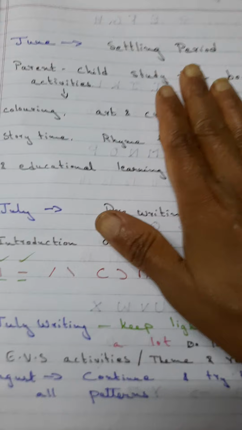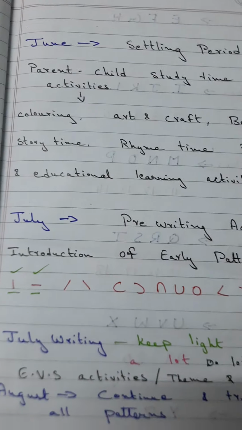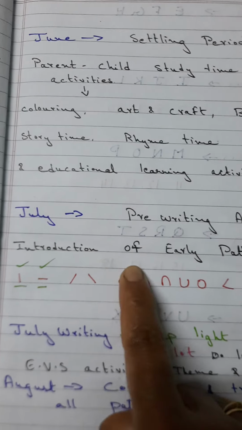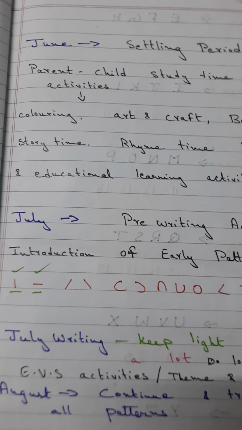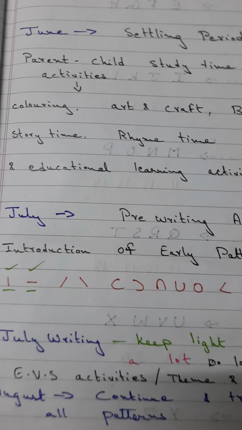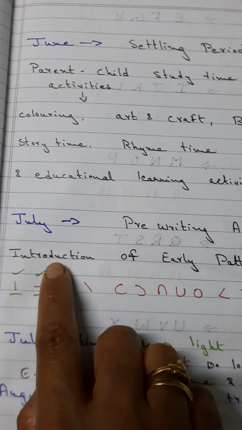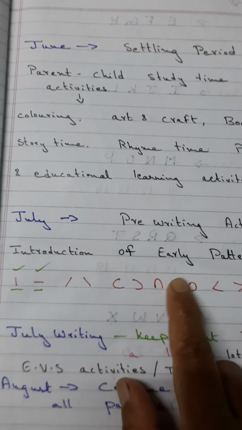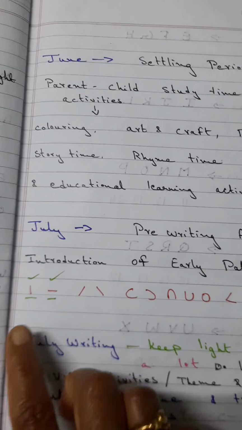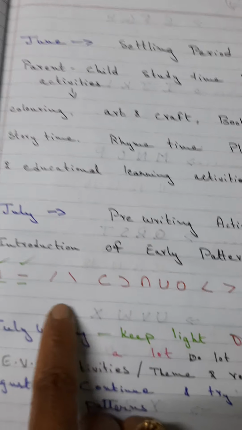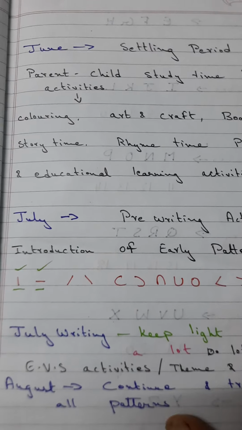Once this settling period is done and you have succeeded, then you can go with other pre-writing activities and other activities that are taught in a regular school, that is introduction to early patterns, that is for writing, standing lines, sleeping lines, slanting lines, curves, heel strokes, all these things.